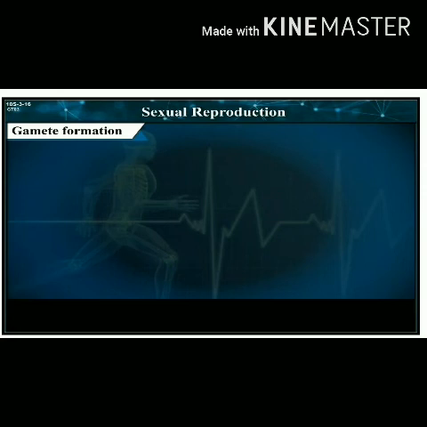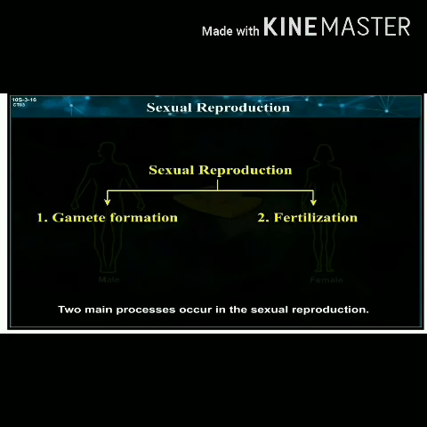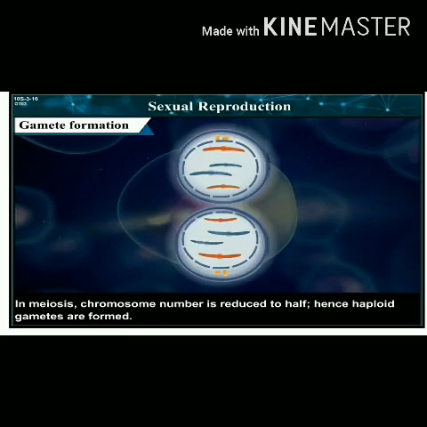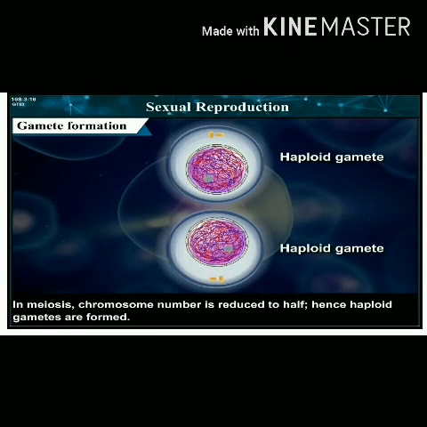Sexual reproduction. Sexual reproduction always occurs with the help of two germ cells. Female gamete and male gamete are those two germ cells. Two main processes occur in sexual reproduction. One is gamete formation. Gametes are formed by meiosis. In meiosis, the chromosome number is reduced to half, hence haploid gametes are formed.